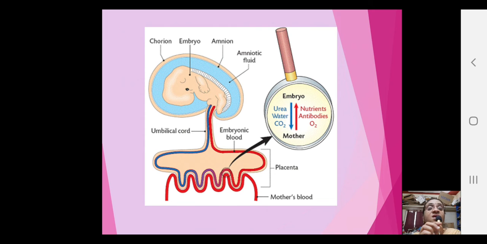Now here you see chorion, amnion, amniotic fluid, umbilical cord, embryonic blood, okay, and placenta, mother's blood. So the mother's blood and the embryonic blood, you're seeing, virtually are coming in very close contact.